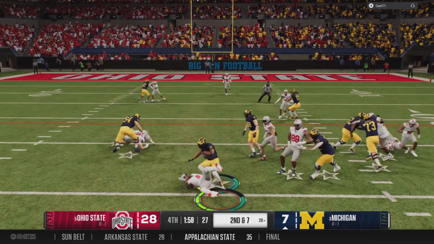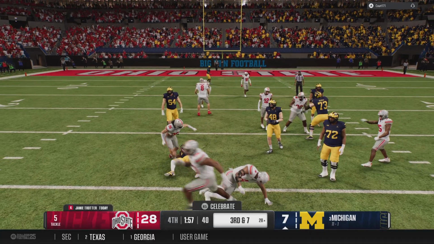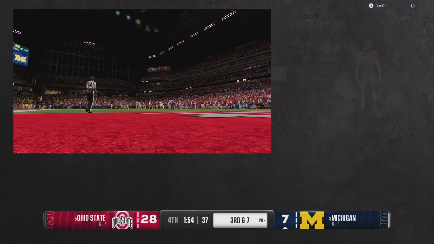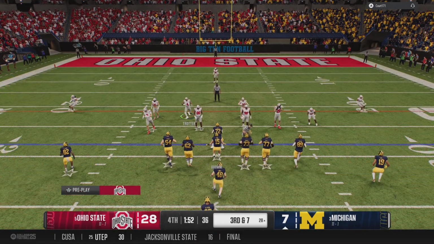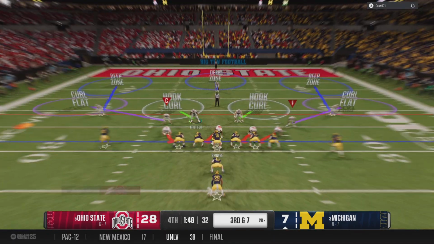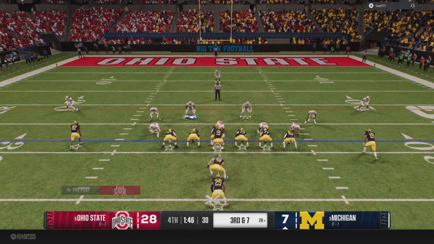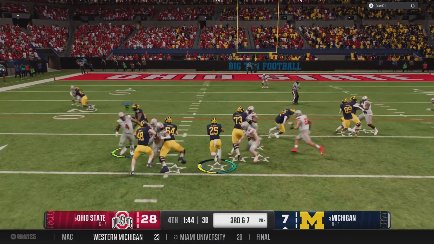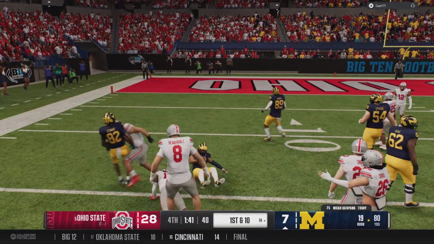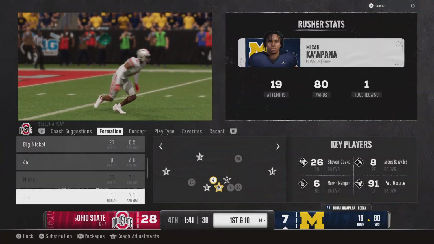Here's the handoff. Going to try to run inside, but nowhere to go. They're backed up here, trying to make something happen on 3rd and long. There's the handoff. They bring him down, but that's a solid gain on the play.